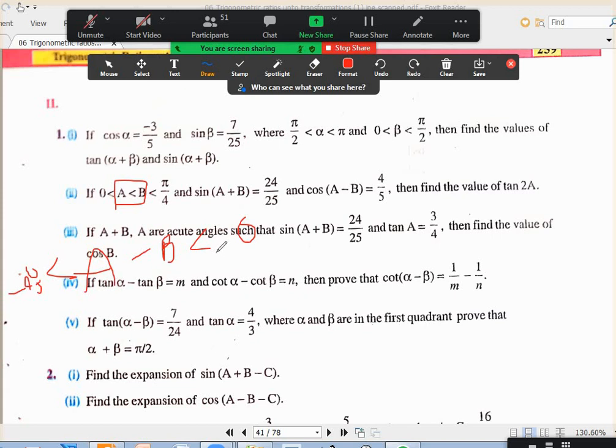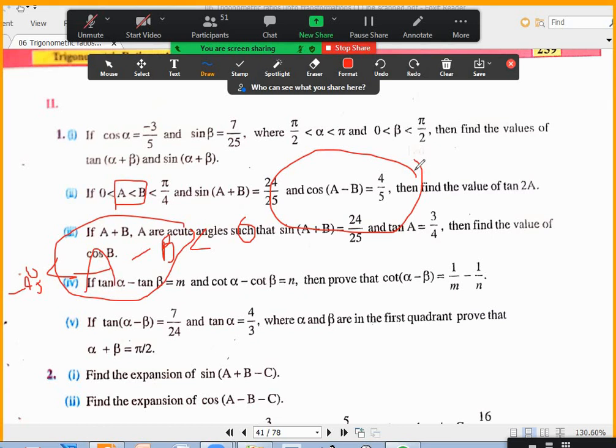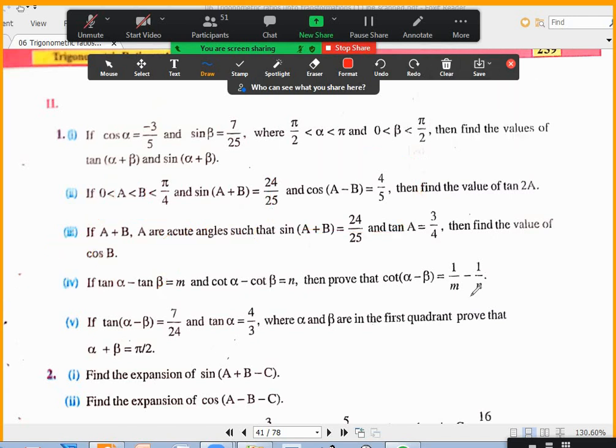Yes, sir. Now, if A minus B is between 0 and minus 45, tan of that will be negative or positive? Negative, sir. That's why, based on cos of A minus B equal to 4 by 5, tan of A minus B, don't say plus 3 by 4, you should say minus 3 by 4. Okay, sir.